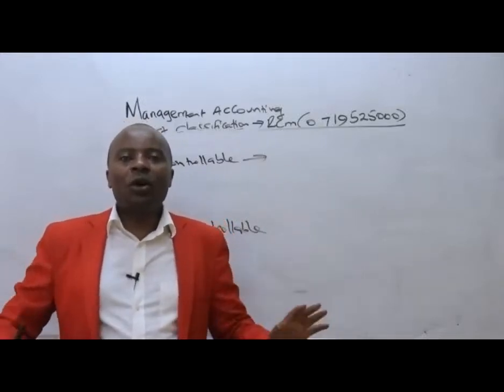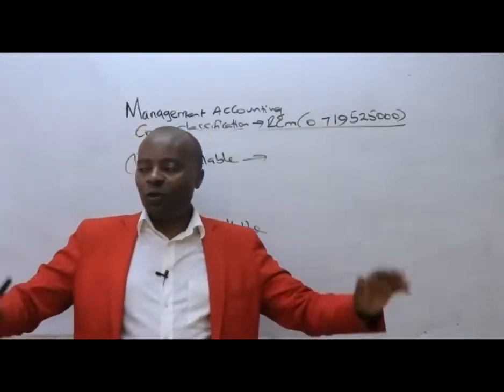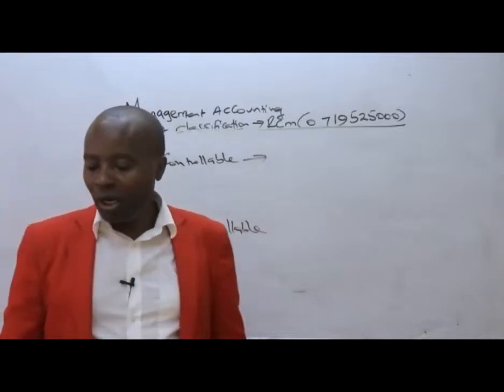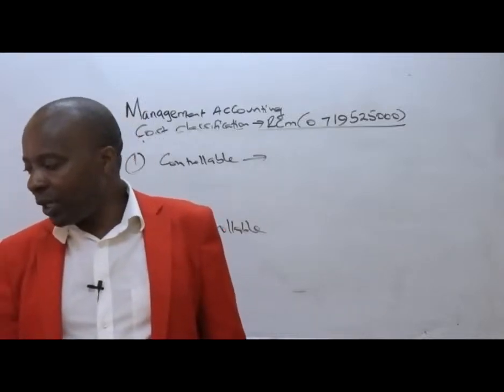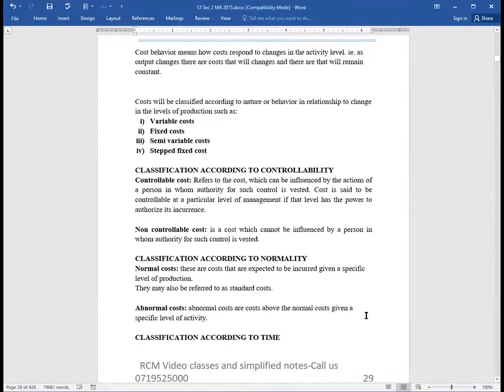Whether you like it or not, they must be incurred. So long as you're within our premises, then rent you have to pay. So automatically, that becomes what here? Uncontrollable expenditure. Of course, you have our notes. Should you want more clarification on that, I'm sure you'll be able to simply go down and check them out.